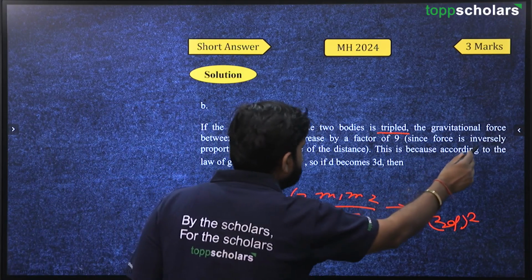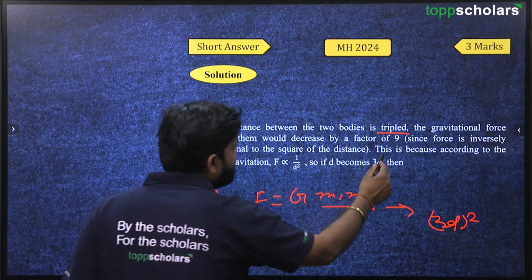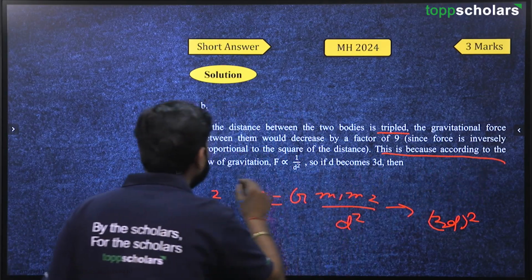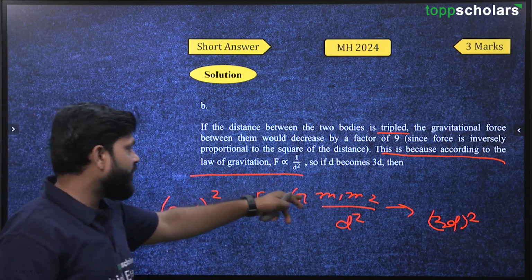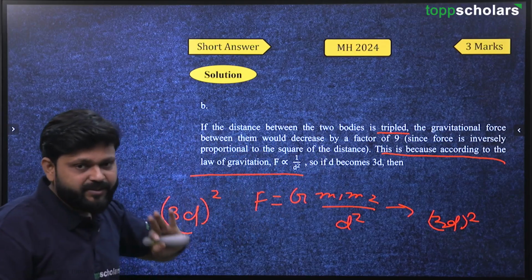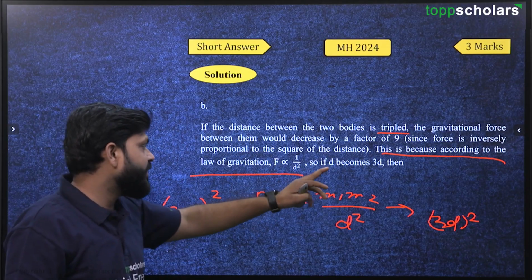Since force is inversely proportional to the square of the distance, according to the law of gravitation, F is inversely proportional to 1 upon d square, or we can say F is inversely proportional to d square. So it becomes 3d.